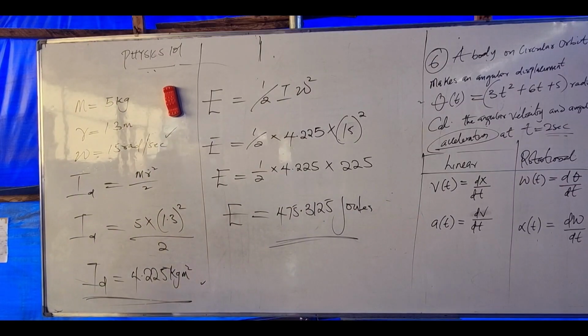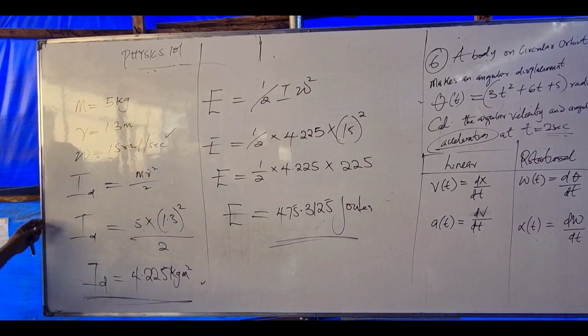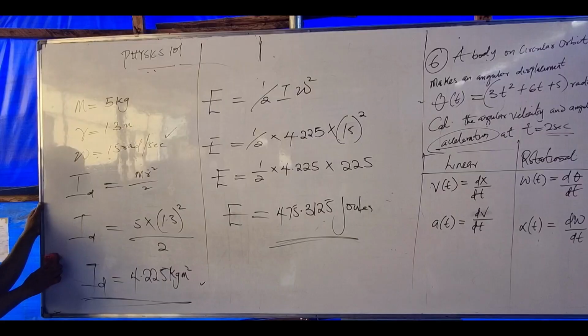The next one is: prove that rotational kinetic energy is equal to half inertia times angular velocity squared. Can we prove? We're almost done. Hope you are following.